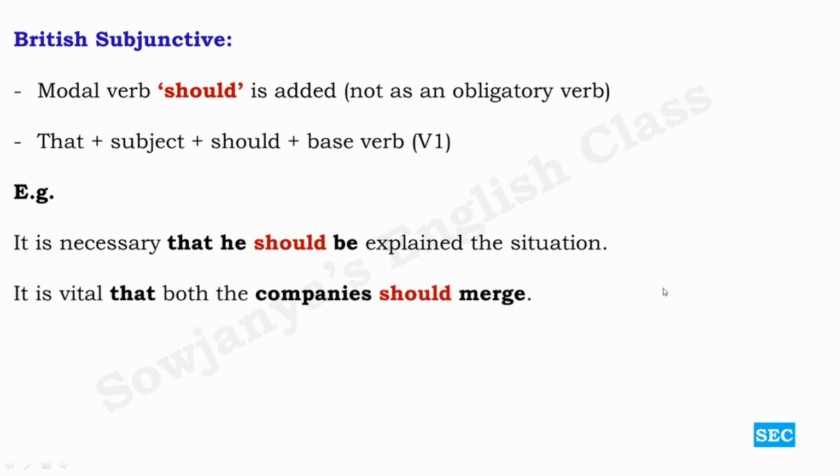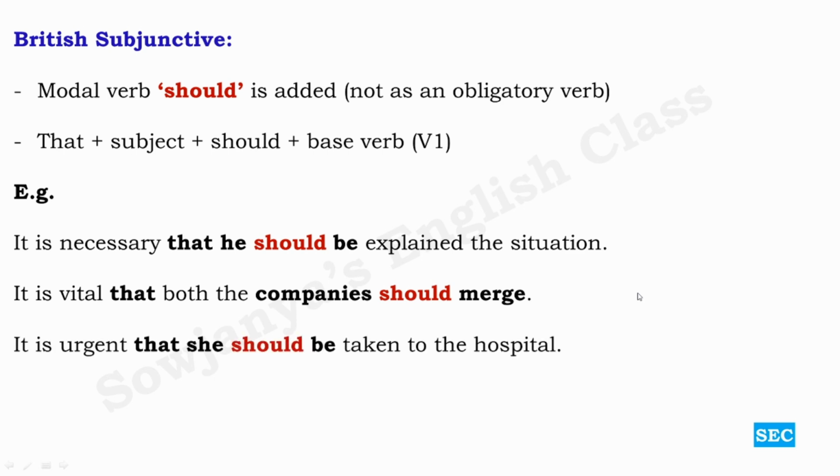It is vital that both the companies should merge. In the previous example, we saw it is vital that both the companies merge, without this should. So should is simply added before the infinitive and after the subject. Subject plus should plus infinitive. That is the only change.